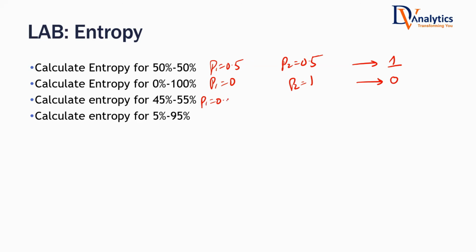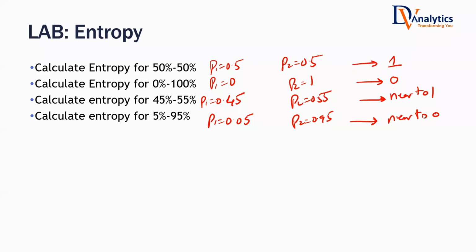Now think about this scenario. P1 is 45% and P2 is 55%. In this case, will entropy be near to 0 or near to 1? Near to 1, because it is almost impure. What about this scenario? P1 is 0.05 and P2 is 0.95, 5% versus 95%. In that case, entropy will be near to 0. Got it?